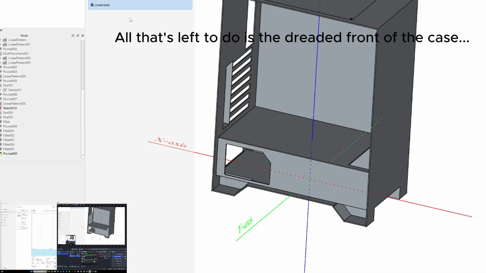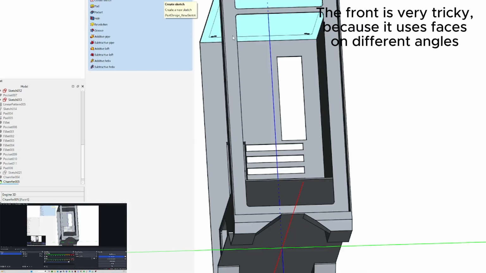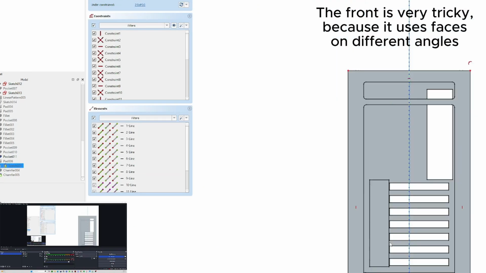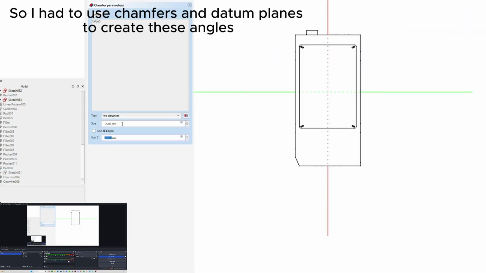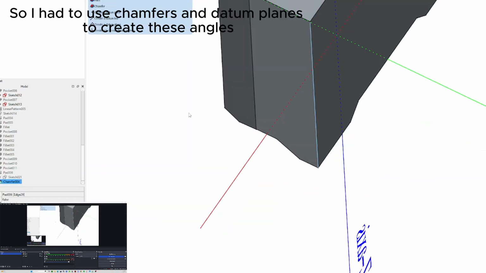The front of this case is very tricky because it uses faces that aren't aligned with any of the common axes, like the XY axes. So I had to use chamfers and datum planes to create these angles. I used chamfers with angle constraints for the main faces on the front.